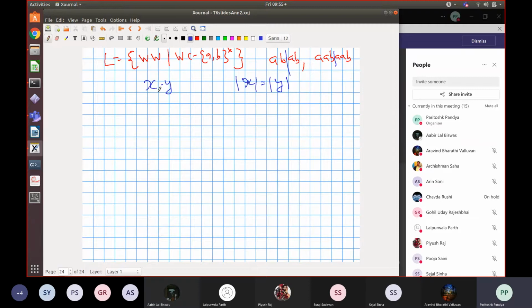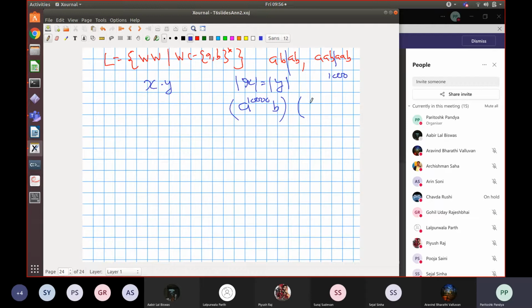And then, in the Y part, suppose we change the part that we have not remembered, then somehow we will not be able to detect that X is not equal to Y. Suppose my automaton has got 1000 states, right? And I choose a string 10,000 times A followed by B as my X.